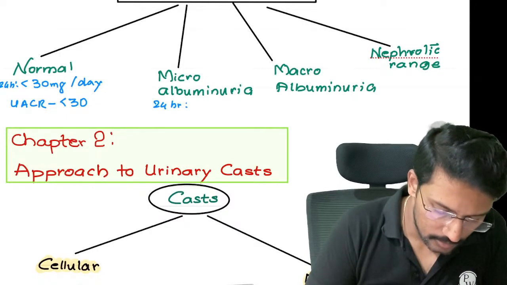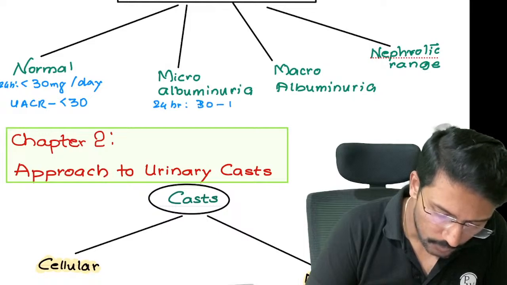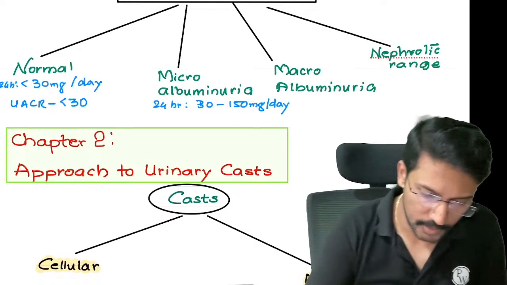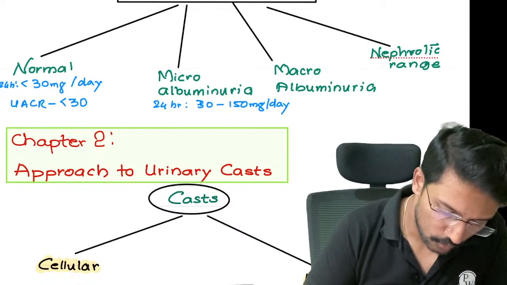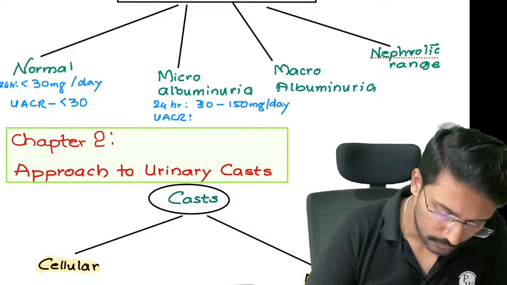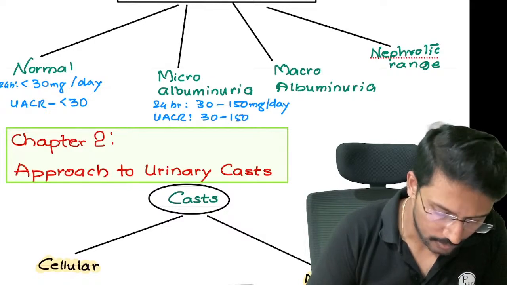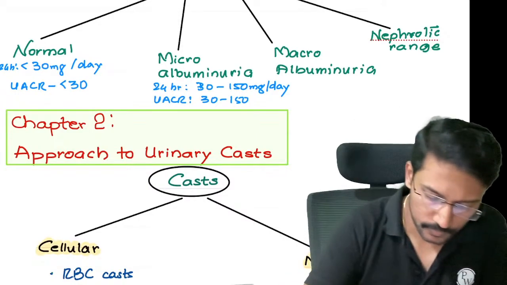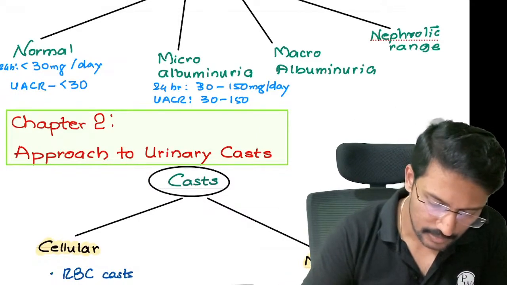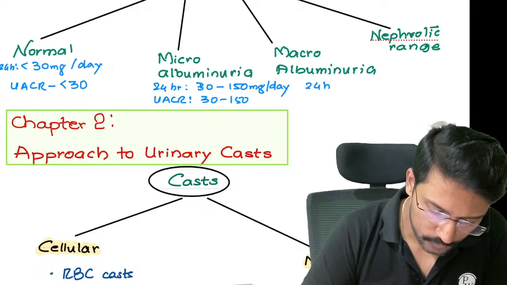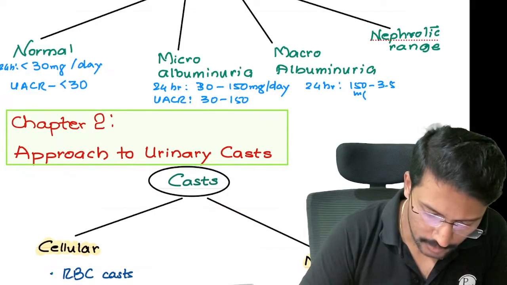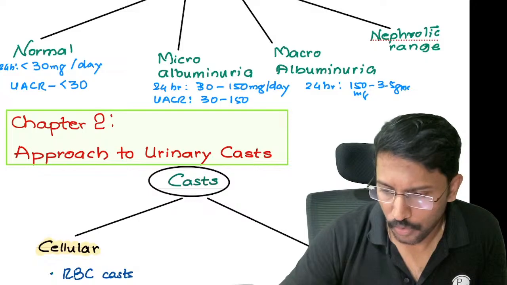Okay, so if this 24-hour urine albumin is in the range of 30 to 150 milligrams per day, or UACR, urine albumin creatinine ratio, is 30 to 150, in that case we will call it microalbuminuria. Anything higher than this will be called macro. So 24-hour 150 milligrams to 3.5 grams.